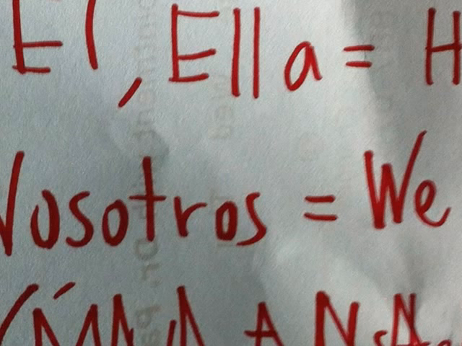But nosotros can be a group of men, and a man and a woman, a group of men and women. But nosotras is just a group of plain women. So if I was a woman, I would use nosotras.